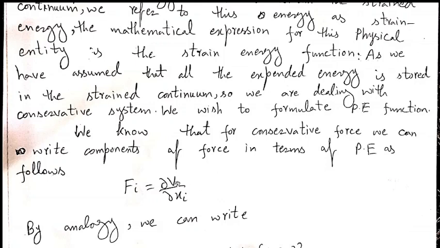So each component can be written as Fi equals partial V partial xi: F1 is the first component, partial V partial x1, F2 is the second component, partial V partial x2, and F3 is the third component, partial V partial x3. So this is for the case when we have a conservative force.